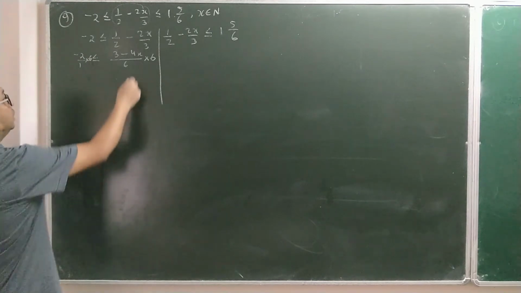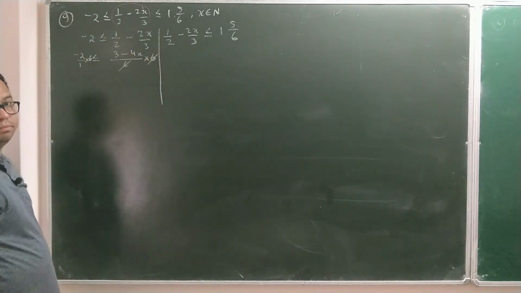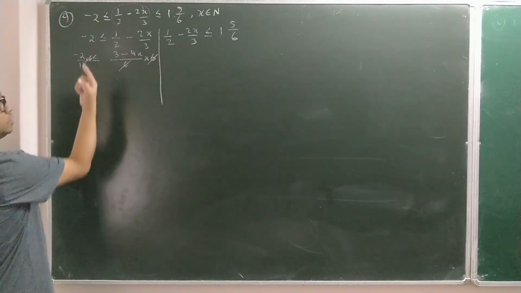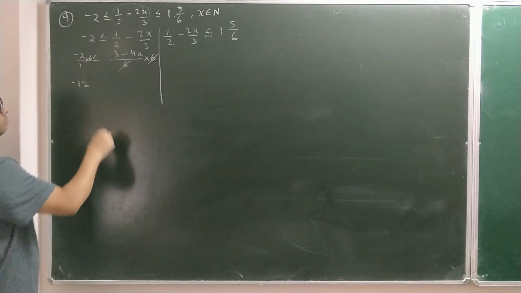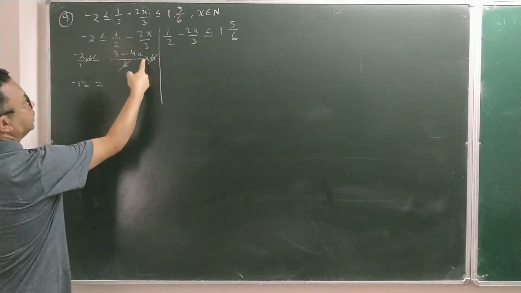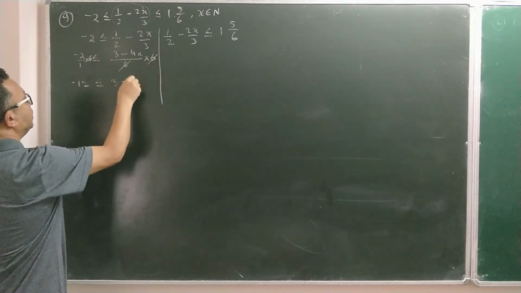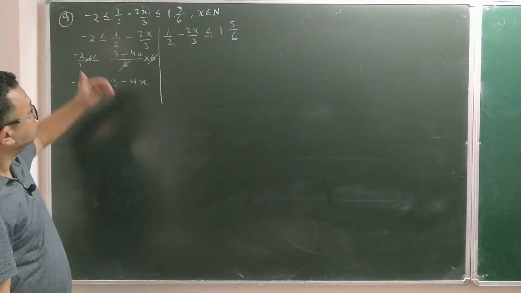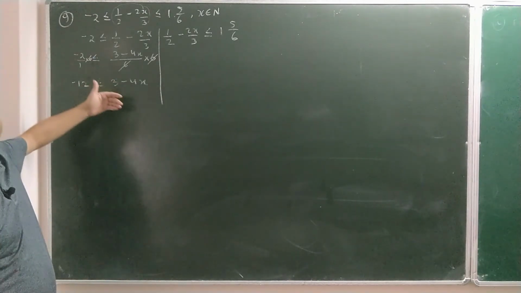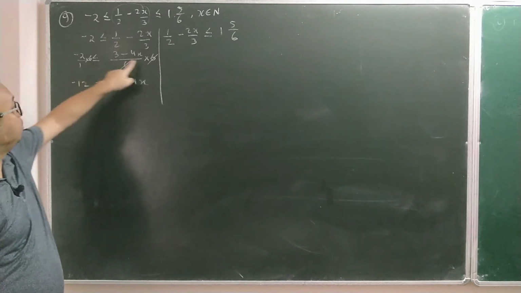Now you will see 6 and 6 are cancelled. Then here 1 is there, so no need of cancelling. So you have minus 2 into 6, minus 2 into 6 is minus 12. And you have less than or equal to, and on that side everything got cancelled, it is 3 minus 4x. Now you can see we have removed the fraction. There is no fraction at all now. So the problem creating the fraction is gone, and we did it by multiplying by the LCM.